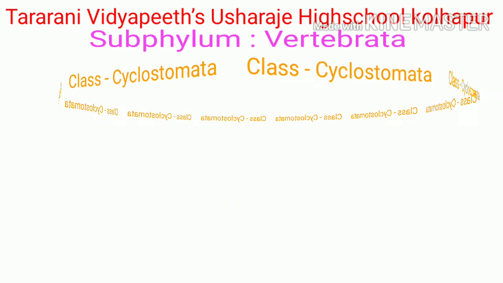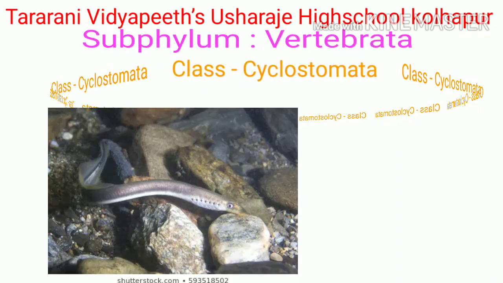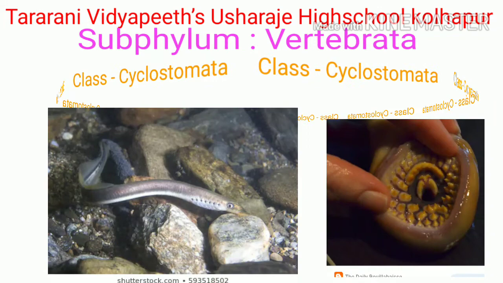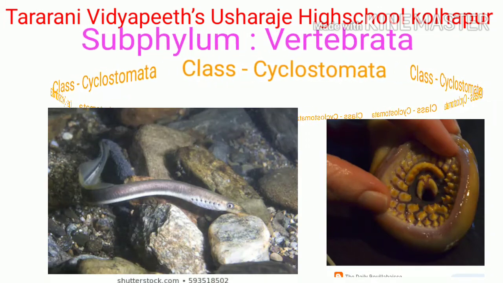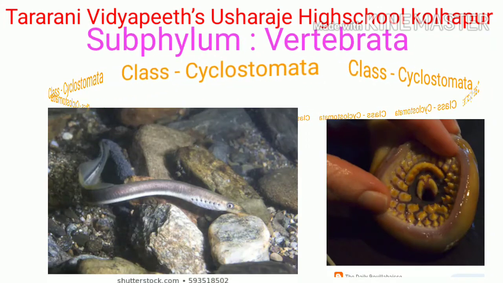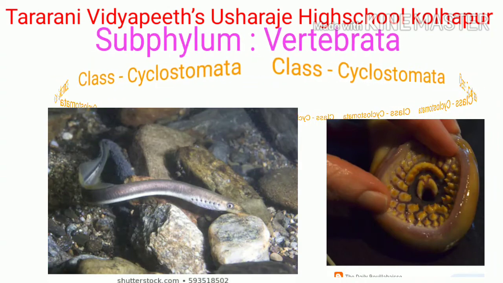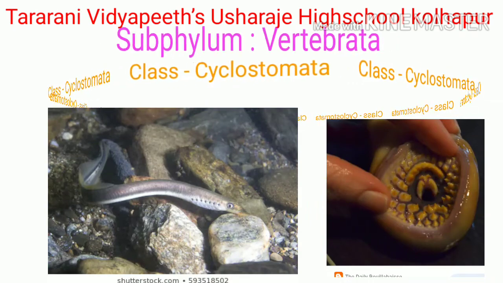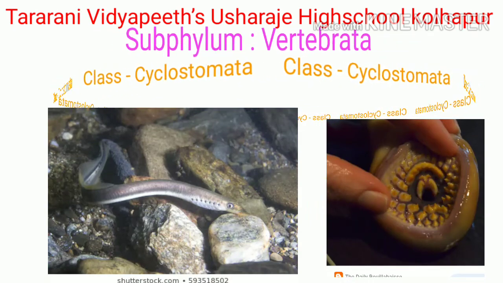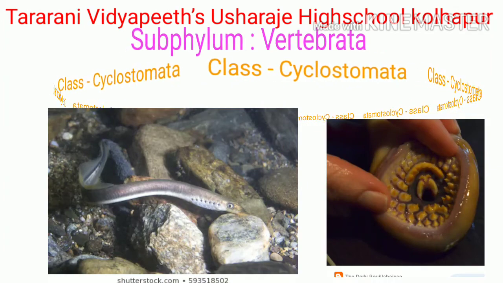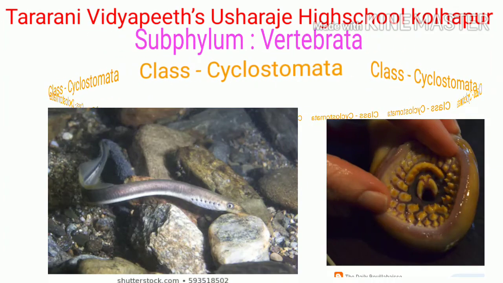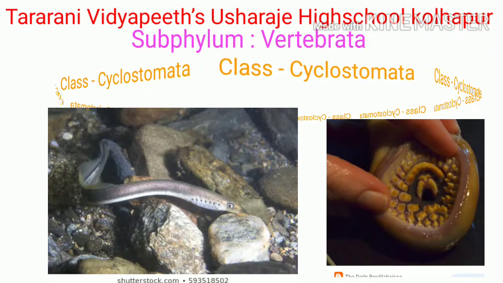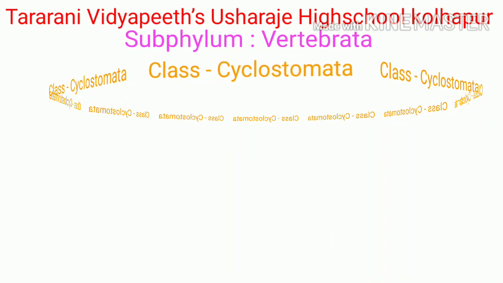Class Cyclostomata. These animals have jawless mouth provided with sucker. Their skin is soft and without any scale. Paired appendages are absent. Endoskeleton is cartilaginous. Most of the animals are ectoparasites. The examples of class Cyclostomata are Petromyzon, Myxine, etc.